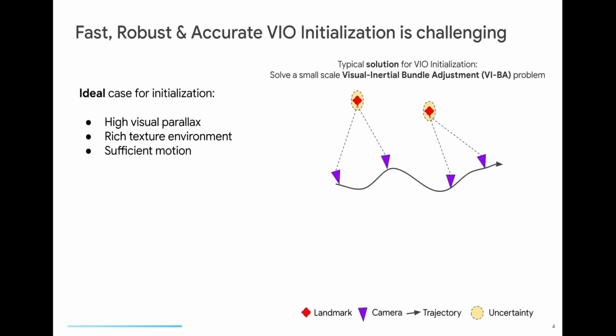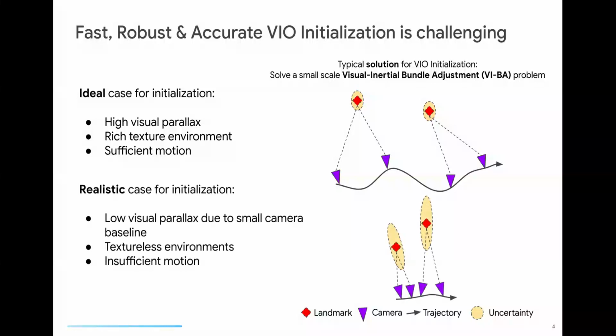Initializing VIO fast and robustly is critical for the user to enable immersive AR experiences as soon as possible. However, it is challenging in the wild. A typical solution for initialization is to form a visual-inertial bundle adjustment problem with a small number of keyframes. The ideal case for initialization includes high visual parallax, rich texture scenes, and enough motions. But it is rare in the real case. Low parallax, textureless scenes, and insufficient motions trouble the initialization. For example here, small motion results in small baselines that can lead to big uncertainty for landmark triangulation to solve the initialization problem.